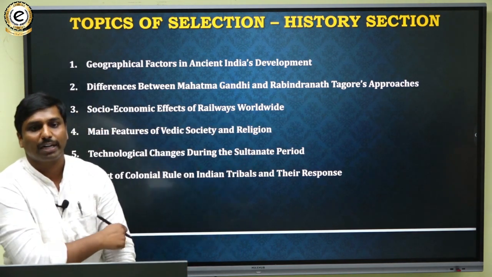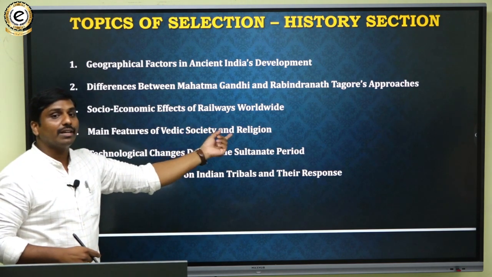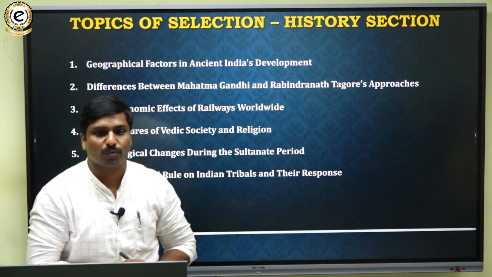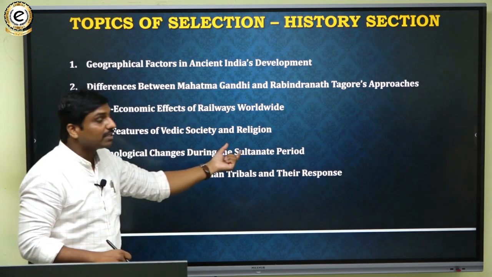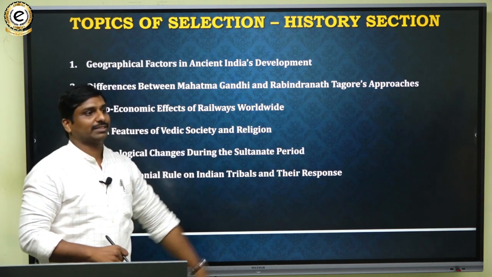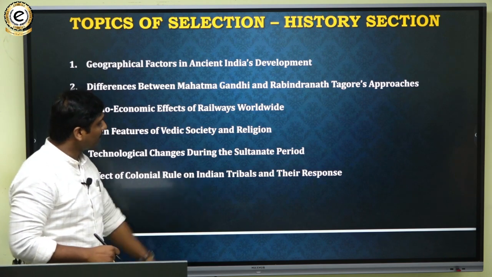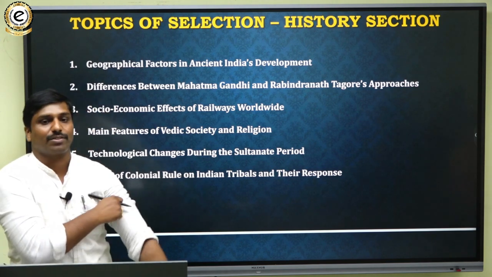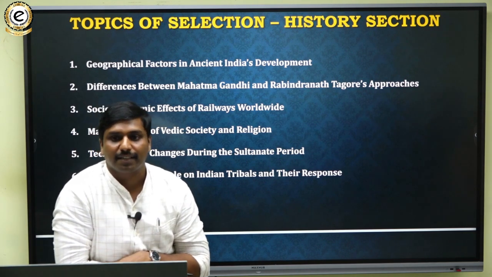Then main features of Vedic society and religion and their relevance for Indian society. Then technological changes during the Sultanate period and their impact on Indian society. And then the effect of colonial rule on the tribals and their response. So these are the topics that they have picked.